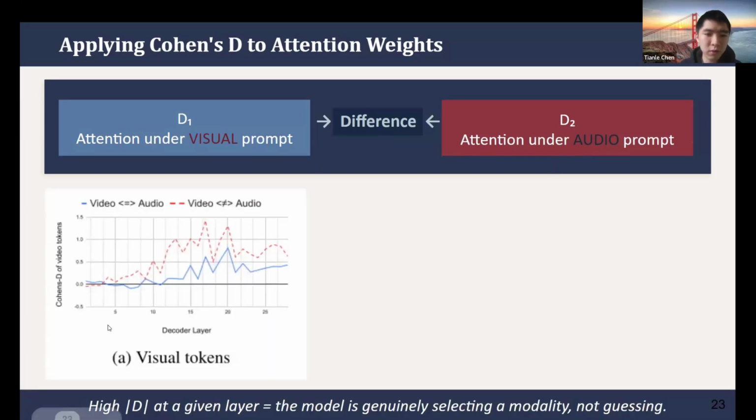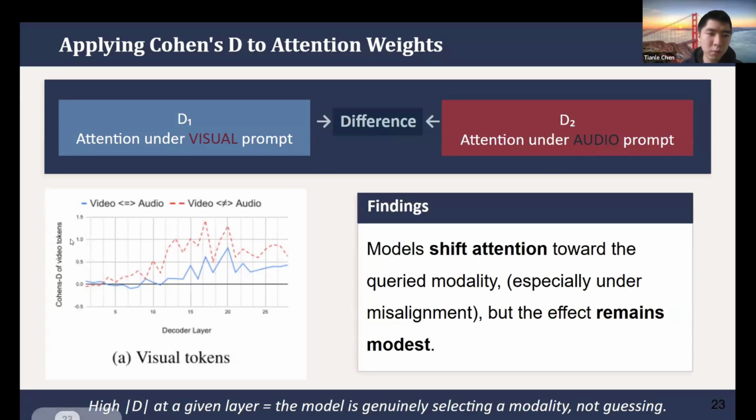First, this is for the visual tokens, where we can see the coherence D value we measured. On average around 0.2, the coherence D value means a slight distribution shift when we ask differently. This means the model actually does try a little bit to shift its attention to the modality we prompted. Then we found that in the misalignment cases, the red line, the model tries to shift its attention more significantly.